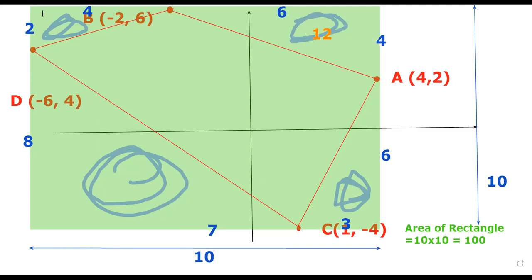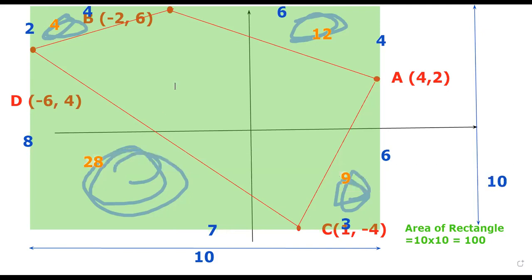For our upper left hand corner, it's 2 times 4 divided by 2, which is equal to 4. For the bottom left hand corner, it will be 7 times 8 divided by 2, which is 28. And finally, it will be 3 times 6 divided by 2, which is equal to 9.